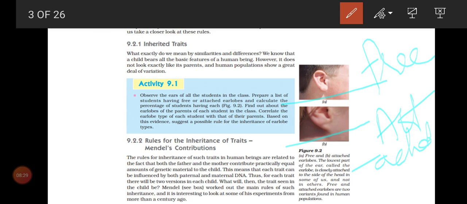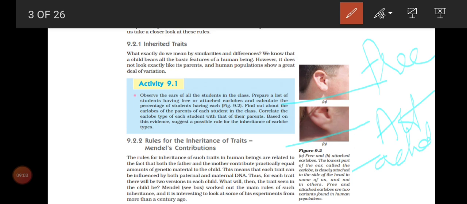So this is a common example, and we can see it clearly. For some people the earlobe will be attached, and for some people the earlobe will be free. Now wherever you are going, or along with your neighbor or sibling, just compare how many people have an attached earlobe and how many have a free earlobe. Make one column and find out which has the higher number, attached earlobe or free earlobe. These two are very good examples for variations.